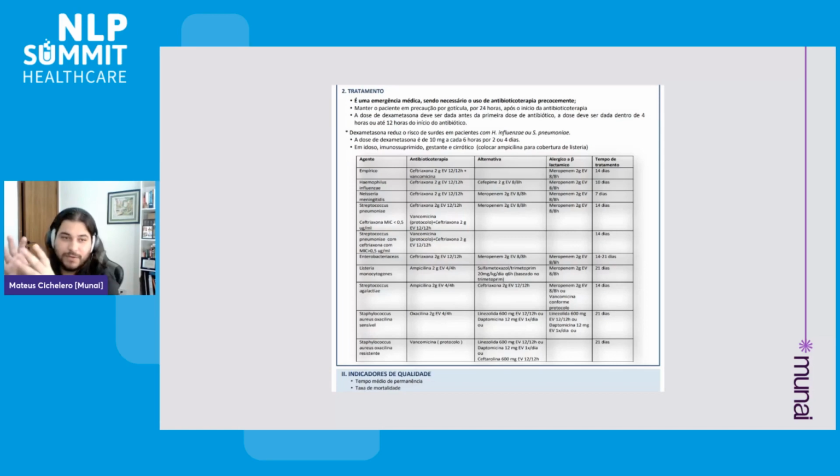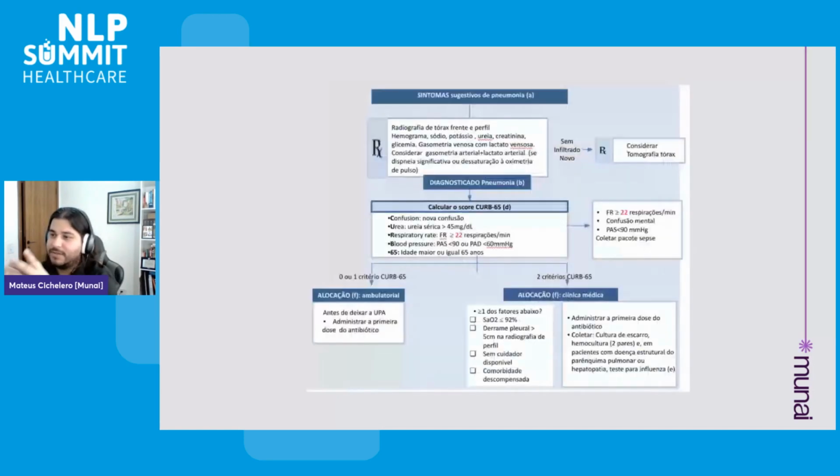And just to finish those examples, here we have something very special about one of those guidelines. This is a pneumonia guideline, where we have a clinical score for criticality of the patient called CURB 65. This is a score calculated based on the clinical status and context of the patient.